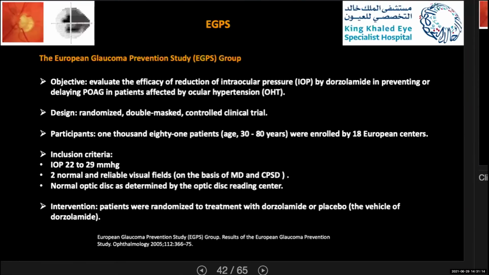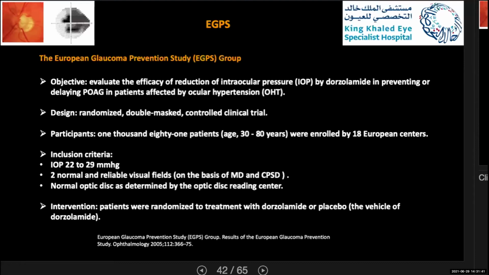So the second large randomized clinical trial is the European Glaucoma Prevention Study Group. They evaluated the efficacy of reduction of intraocular pressure, IOP, by dorzolamide alone in preventing or delaying primary open-angle glaucoma in patients affected by ocular hypertension. The participants' age was usually from 30 to 80.